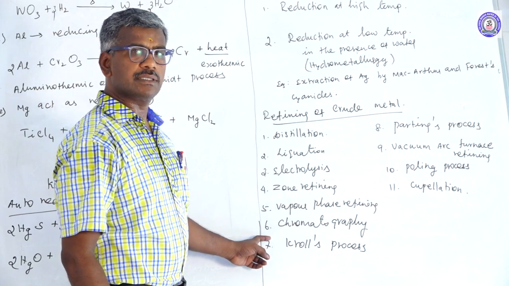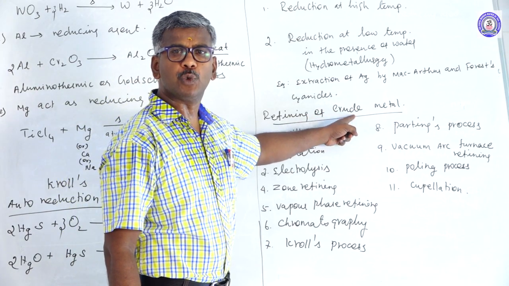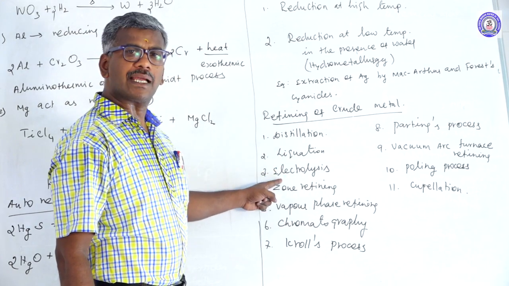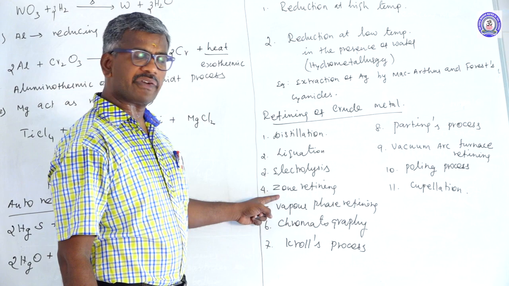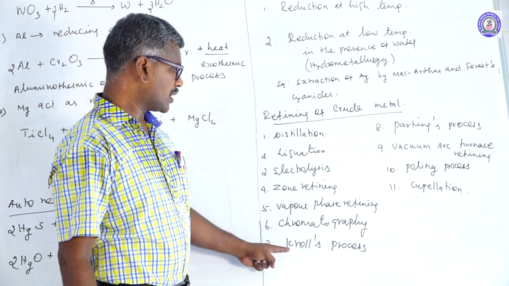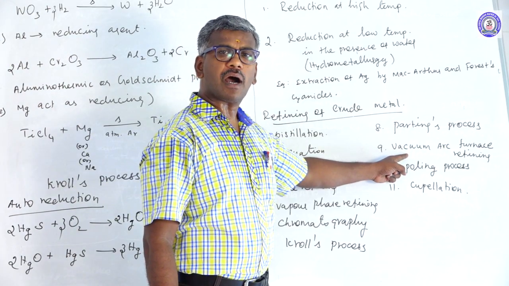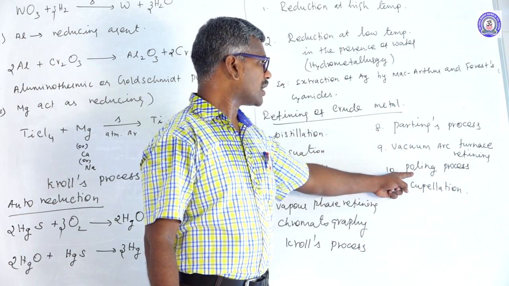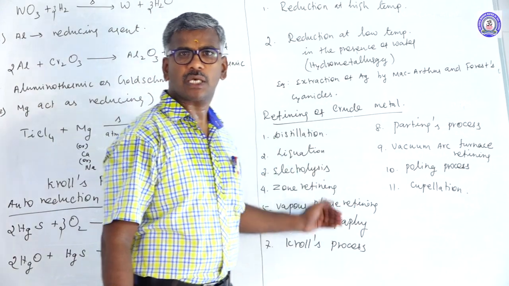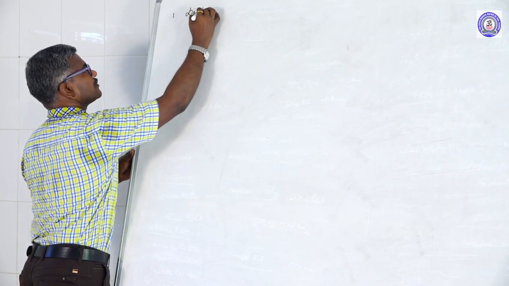These are the methods of refining crude metal converted into pure. First one is distillation, liquefaction, electrolysis, zone refining, vapor phase refining, chromatography, roll process, potting process, vacuum arc process, polling process. Last one is cupellation. How to discuss one by one. First one is distillation.